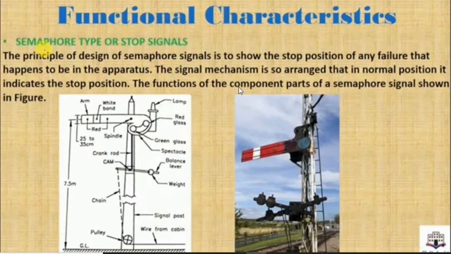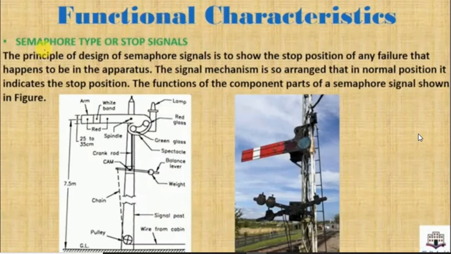The function of the component part here, this is called the arm. You don't need to study all these parts. Okay, just remember this diagram. You don't need to write each and every component, because in the exam it will ask about the various types of signal, not a particular semaphore type usually. But just understand this diagram. With this diagram, the important thing is this arm, this pole. Okay, this lamp is also here. It's an easy diagram, you can understand it.